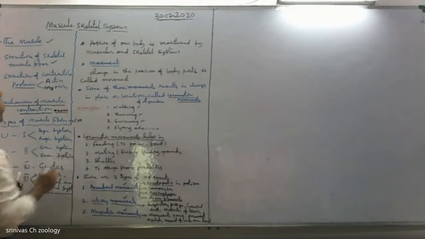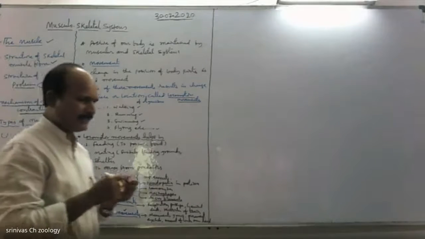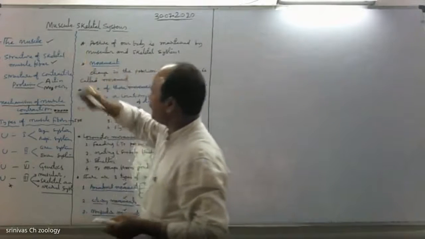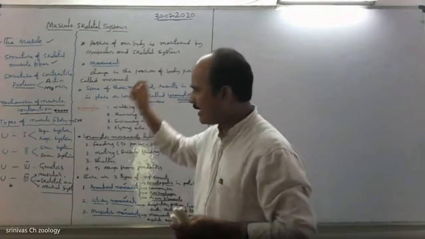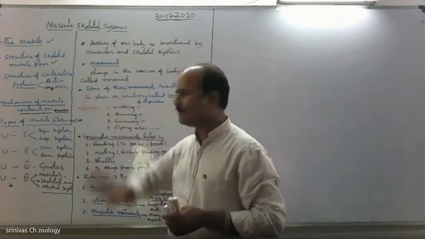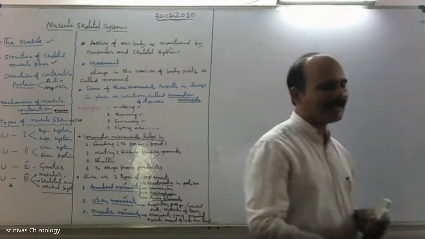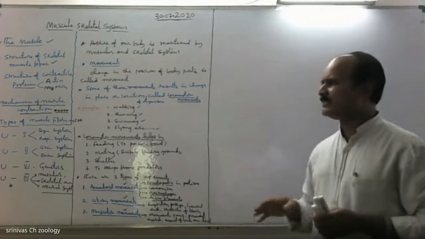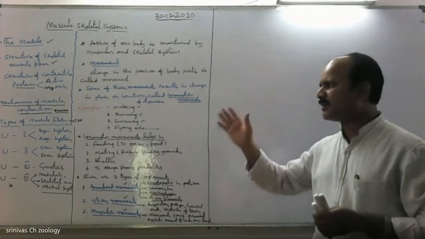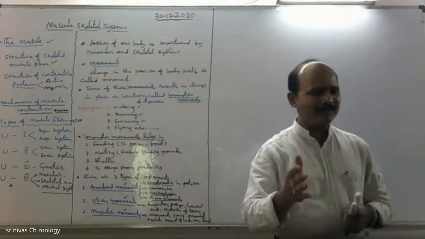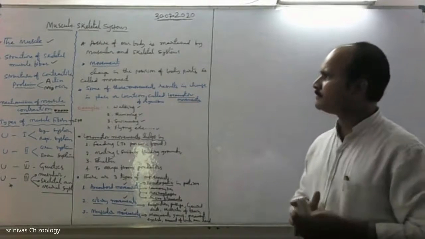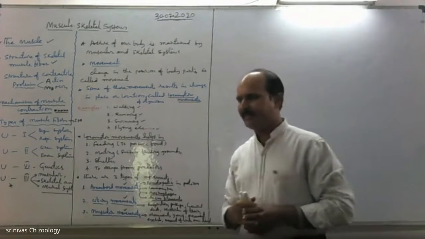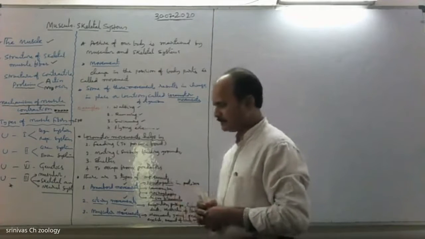In this muscular system, we discuss these concepts: the muscle, the structure of skeletal muscle fiber, the structure of contractile proteins, the mechanism of muscle contraction, and the steps involved in it. Lastly we discuss the difference between red muscle fiber and white muscle fiber, or types of muscle fibers, which include aerobic muscle fiber and anaerobic muscle fiber. These are the concepts covered in this muscular system. Let us see the first concept, muscle.